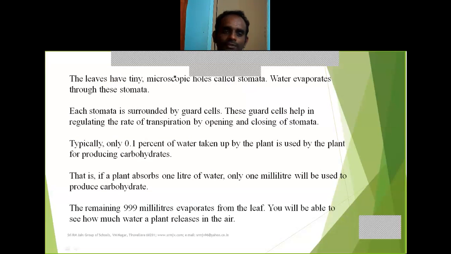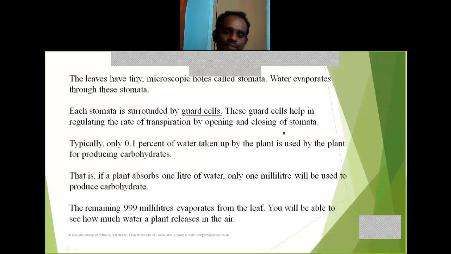Water evaporates through these stomata. Each stomata is protected by a cell called a guard cell. Guard cell is a type of cell. It protects the stomata. These guard cells help in regulating the rate of transpiration by opening and closing of stomata.